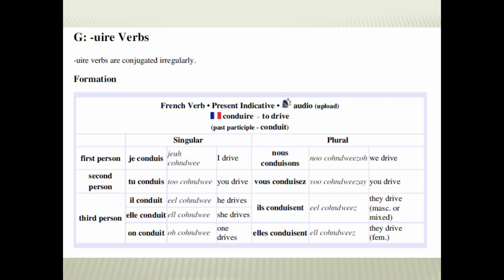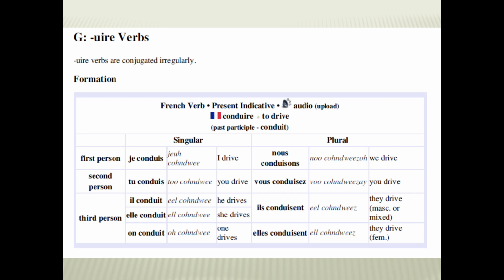There are more verbs to be talked about, like conduire verb, conjugate. Similarly, that will be conduire. RE will be detached, IS will be added, and IS, IT, ONS, EZ, ENT will be added.